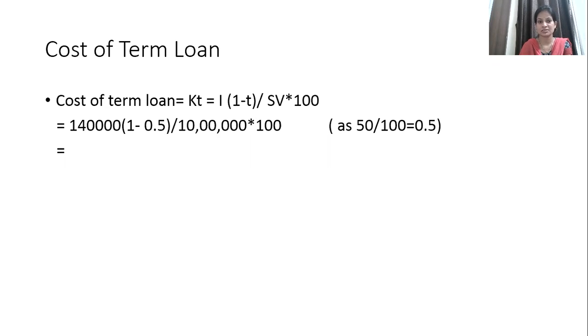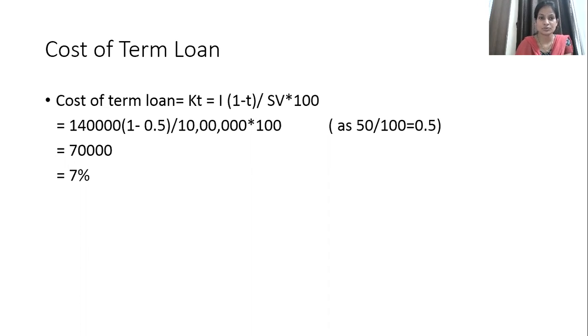So 1 minus t, where t stands for tax rate. Since in the sum they have given a 50% tax rate, 50% means for 100 it is 50, so it comes to 0.5. So from 1 when you minus 0.5, 0.5 will be the answer. 0.5 multiplied by 1,40,000 comes to 70,000, and 70,000 divided by 10 lakh into 100. So just find out the answer. Now you can see cost of term loan comes to 7%.